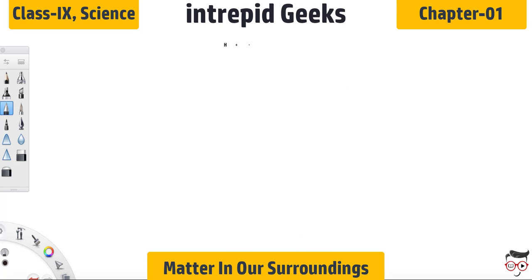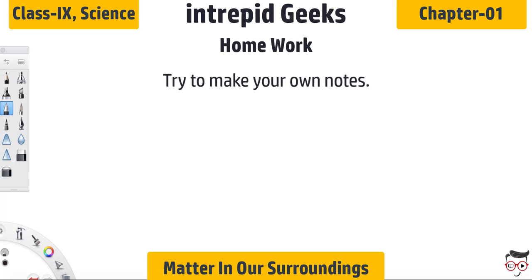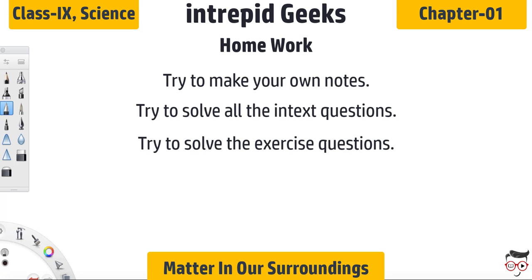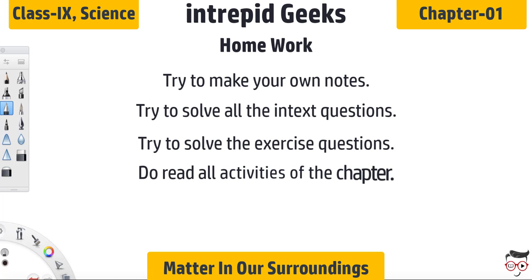I want you to make notes of the chapter, your own notes, so that you can understand the chapter more clearly. Then I want you to solve the in-text questions of the chapter. I want you to solve the exercise questions of the chapter, and answer all those questions which I had asked during the video sessions. I also want you to focus more on the activity parts of the chapter, because activities contain a lot of concepts in them. That is why I want you to read them also in detail. So this is all about this first chapter, in which we discussed the matter present in our surroundings.